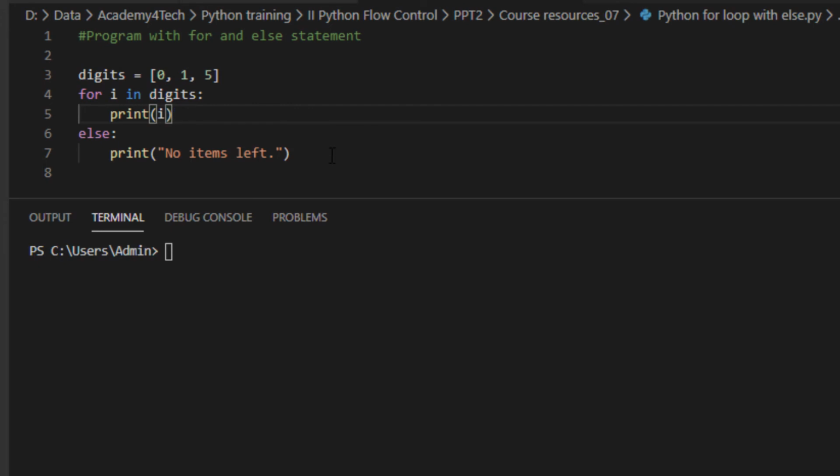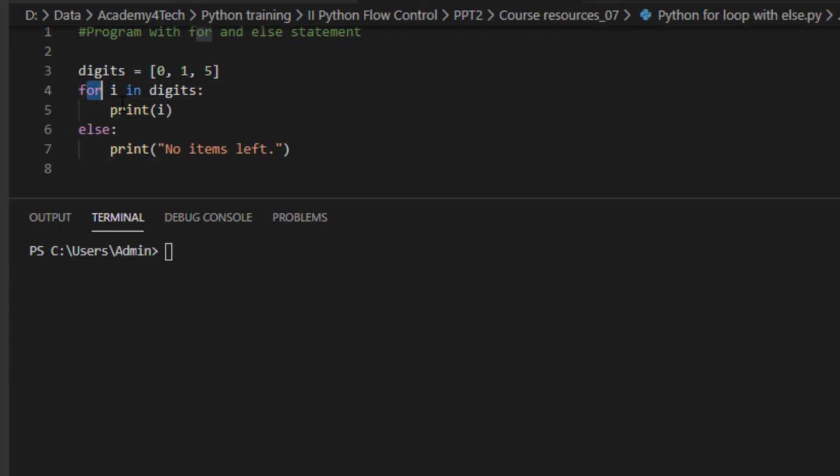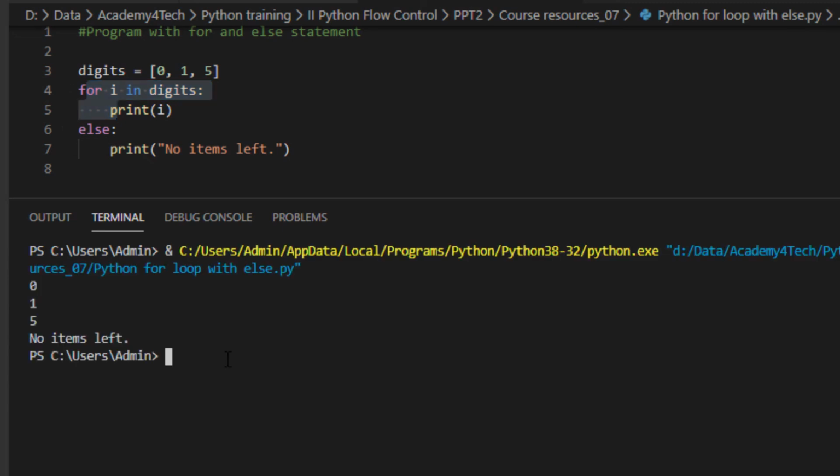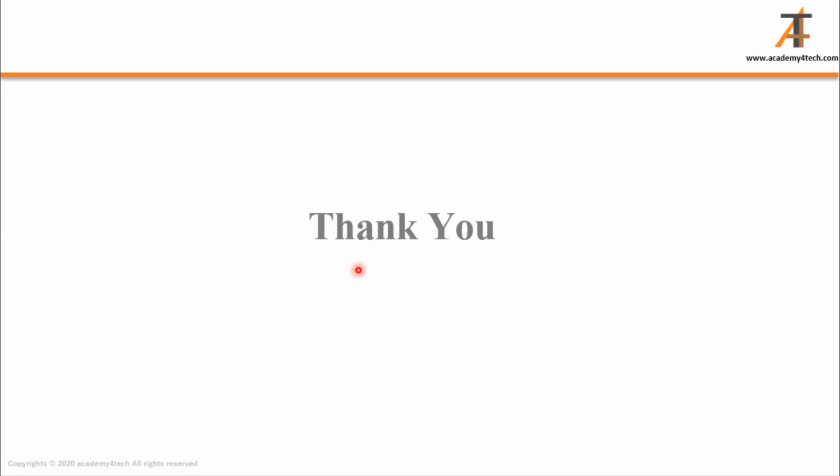In this program, I'm also explaining the for and else statement. Here I'm running through the list, printing 0, 1 and 5 using a print statement, and finally we'll print no items left. You can see that once the for loop exhausts, it goes to the else statement. Let's have a printout as explained. It prints 0, 1 and 5, and finally, once the for loop exhausts, it prints the else statement.